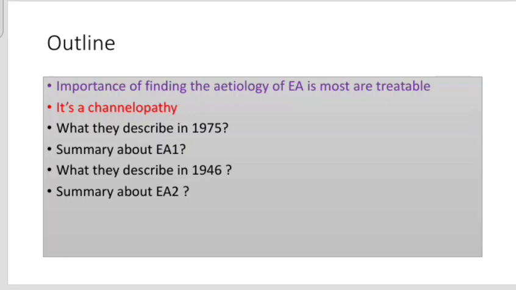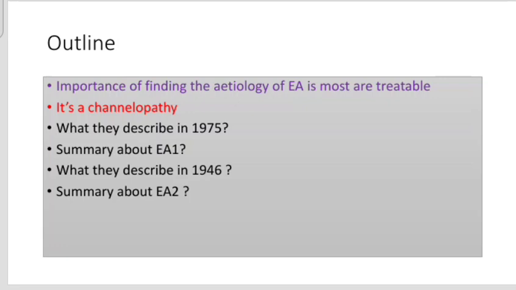Now we are moving to the second subheading, channelopathy. That means genetic episodic ataxias are mainly due to channelopathy. Among them, episodic ataxia type 1 and type 2 are the commonest genetic episodic ataxias in the world. So it is either due to potassium channelopathy or due to calcium channelopathy.